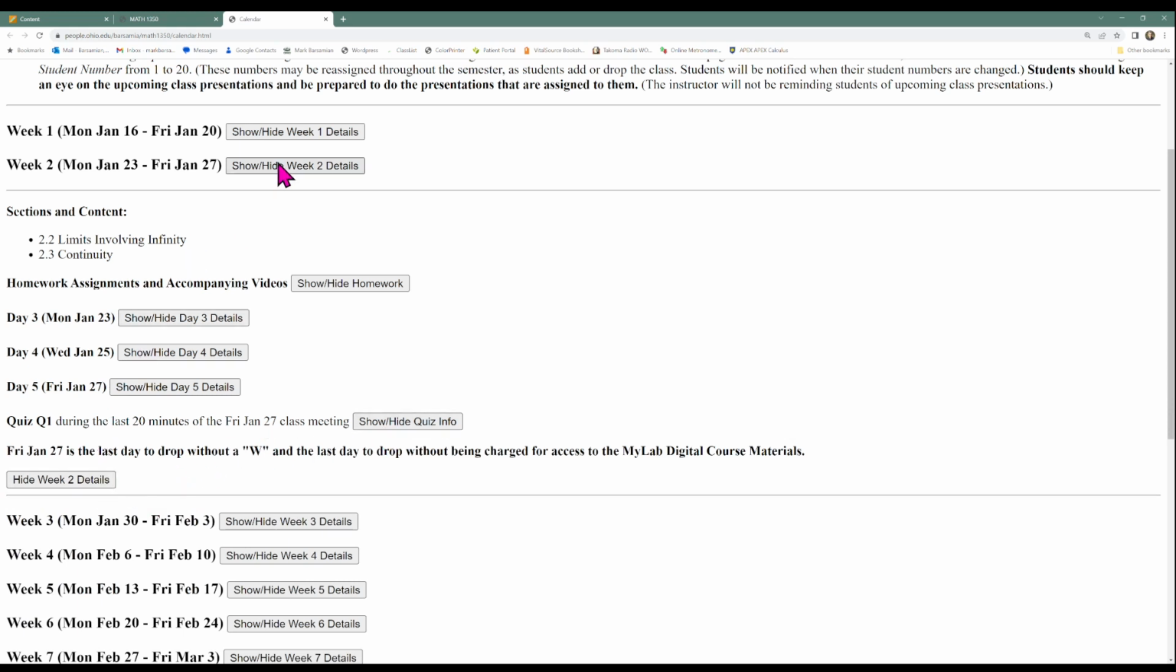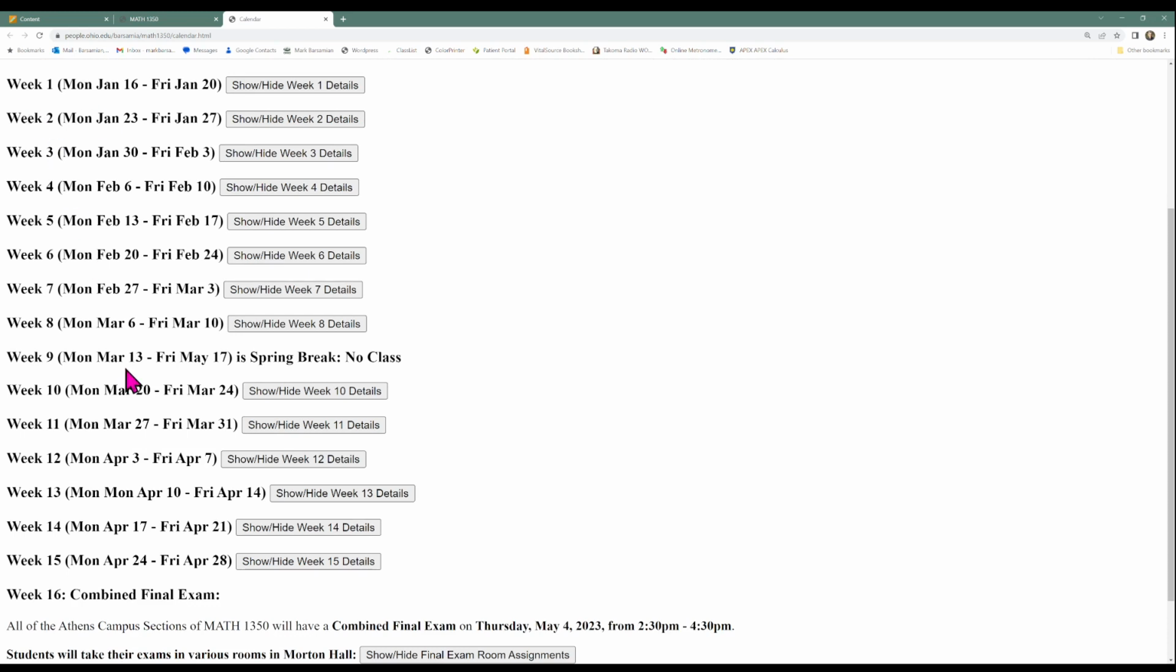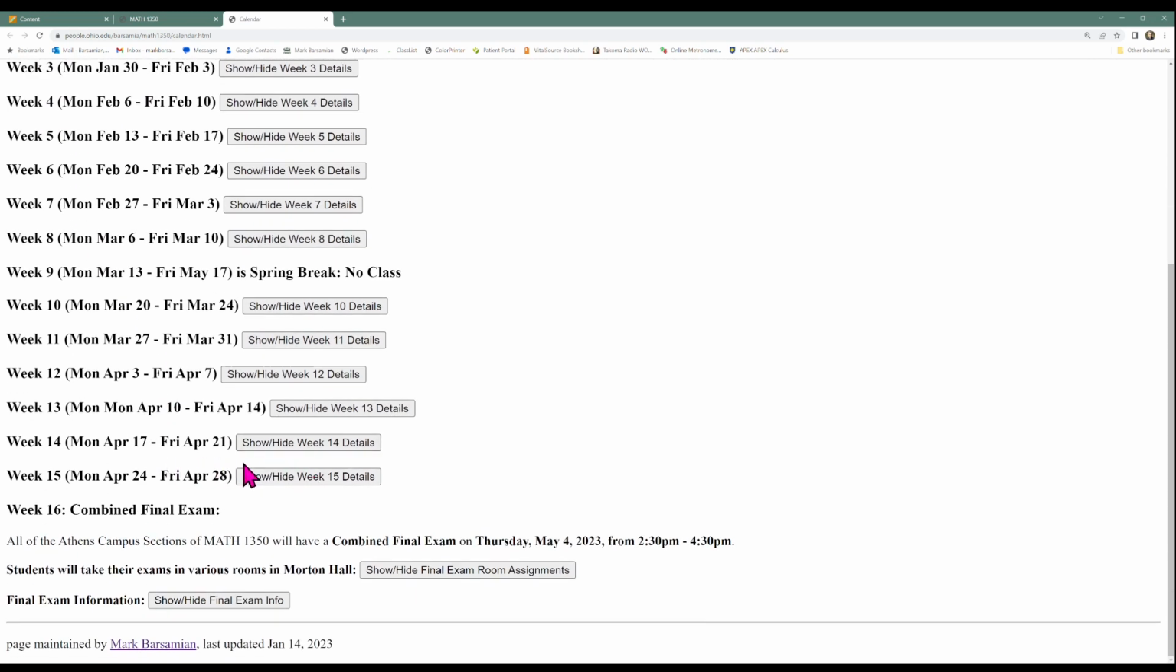So that's how the calendar works for the course. Like I said, there's a button for every week of the semester. Now, at the very end of the calendar is a description of the final exam. Notice that all of the Athens campus sections of Math 1350 have a combined final exam on this date, Thursday, May 4th.